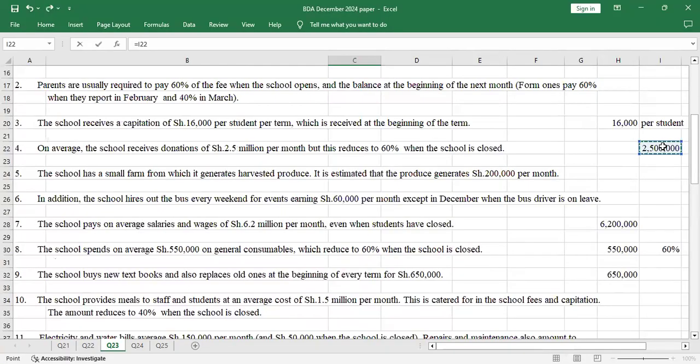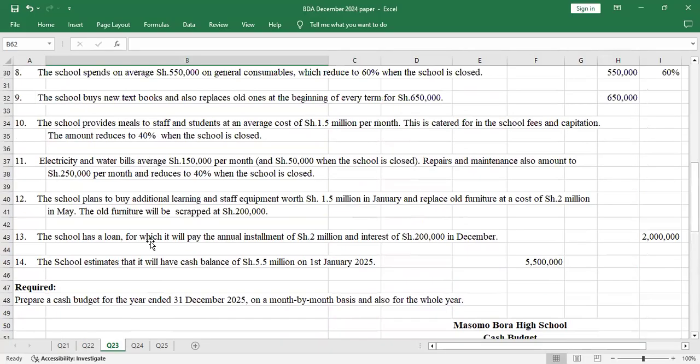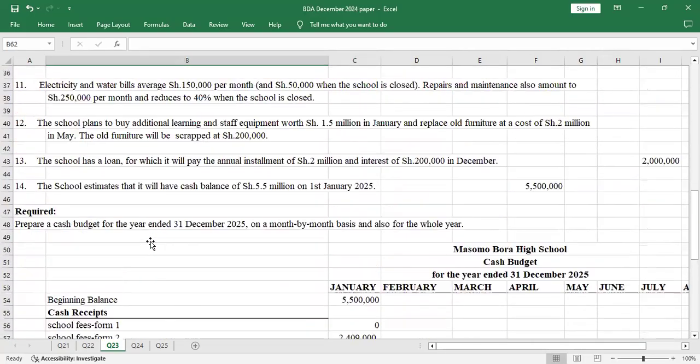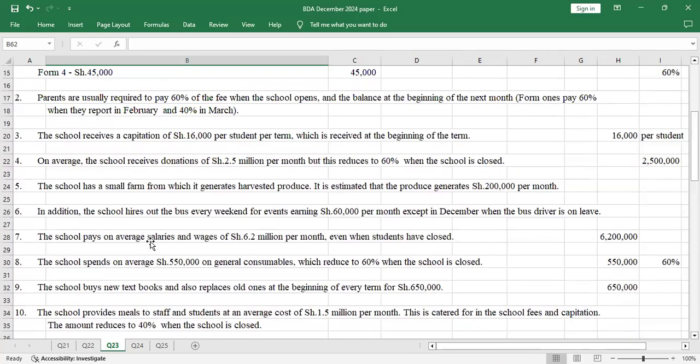This reduction to 60%, we'll calculate when we come to the months when the school is closed. So I say that we do month by month, we just move slowly.